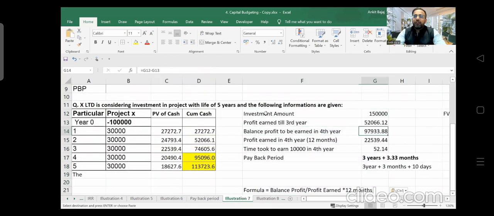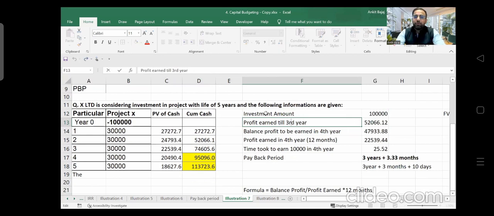So if you see here, what is the investment amount? Investment amount is 1 lakh, guys, right? Now we have taken the range fourth and fifth year. So how much profit are we earning till fourth year? We are earning 95,096 rupees till fourth year. Yes or no? Yes.